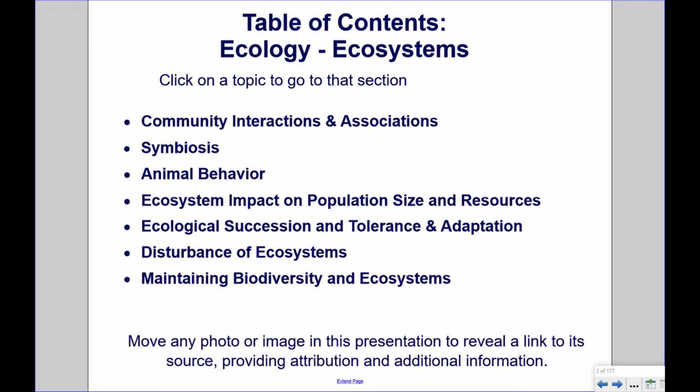In this unit, we will discuss topics including community interactions and associations, symbiosis, animal behavior, ecosystem impact on population size and resources, ecological succession and tolerance and adaptation, disturbance of ecosystems, and maintaining biodiversity and ecosystems.